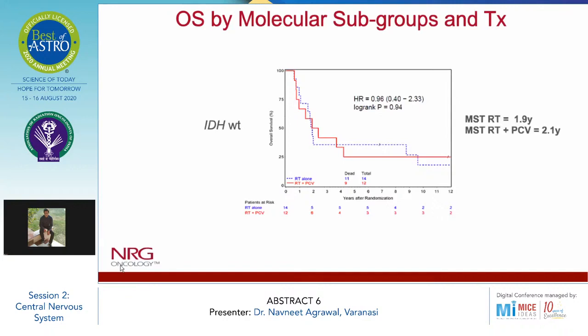Coming to the overall survival by molecular subgroups and treatment of IDH wild type, as we can see here, there is no statistically significant difference, and in the RT alone arm the survival is 1.9 years only, and in the RT plus PCV arm there is only a slight enhancement in the overall survival, that is 2.1 years.